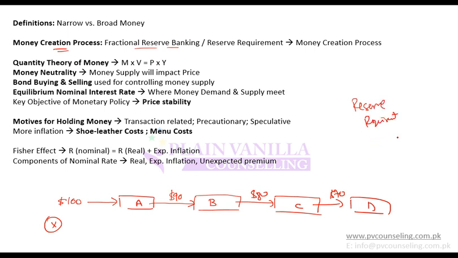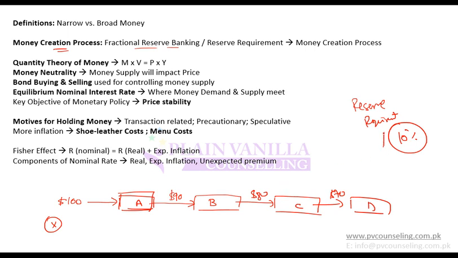For example, there is a requirement that at least 10% should be kept as reserve and 90% can be lent. So for example, here A reserved 10% and lent $90, right? This is because of a requirement of 10%. Then it lent 80, then 70.